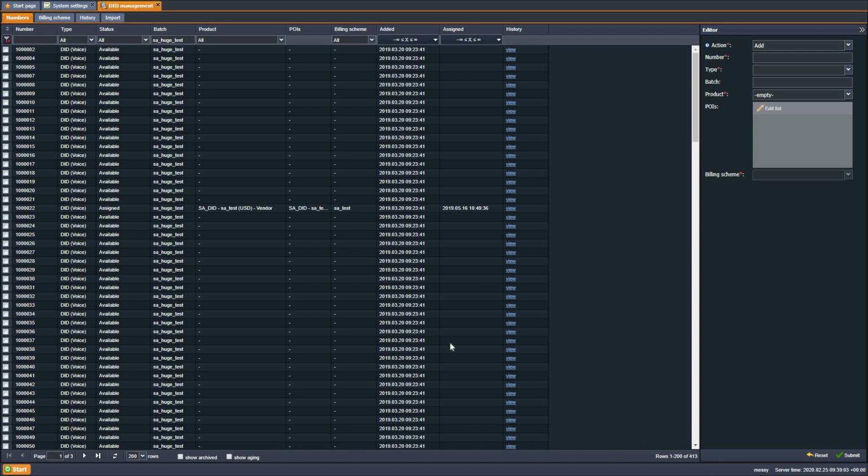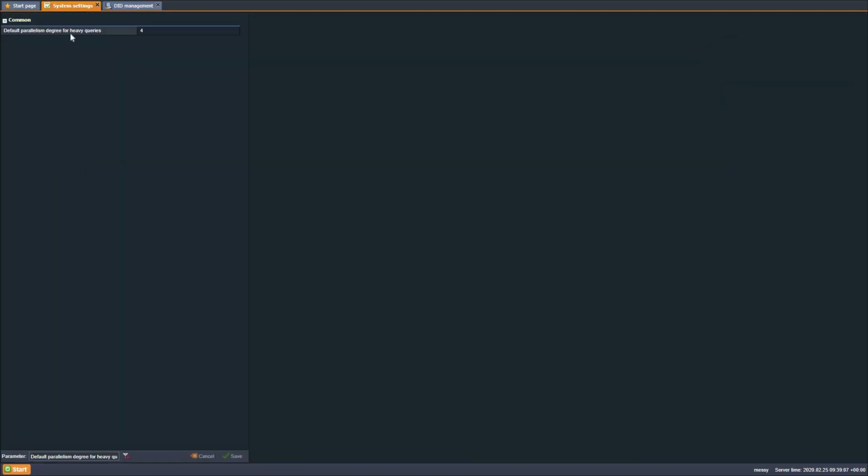Starting from this version, the interface has been automated and allows making all data requests parallel. The number of parallel sessions can be set in the parameter default parallelism degree for heavy queries. To define a correct number of parallel sessions, contact the Alaris technical support team and communicate the following code.